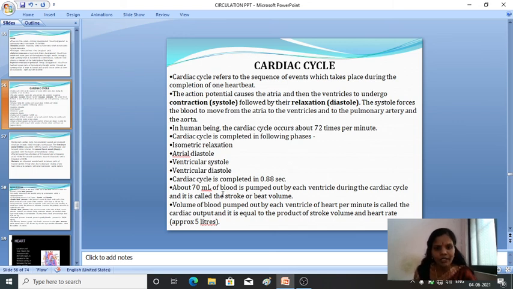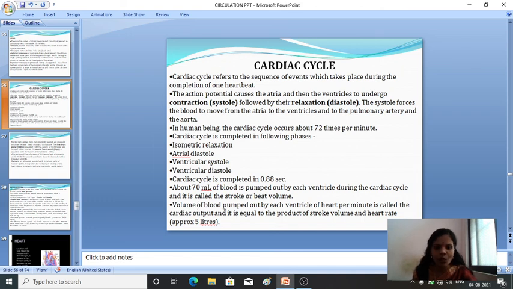Then about 70 ml of blood is pumped out by each ventricle during the cardiac cycle, and it is also called stroke or beat volume. Stroke volume, we will call it generally. So this is stroke volume: about 70 ml of blood pumped out by each ventricle during the cardiac cycle.